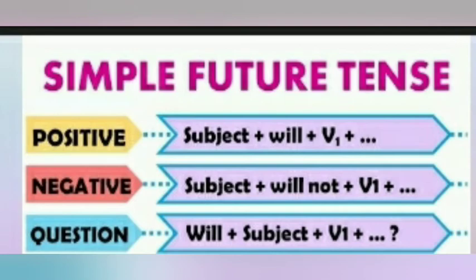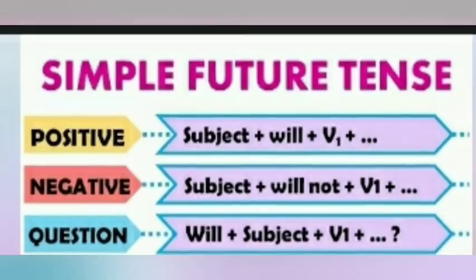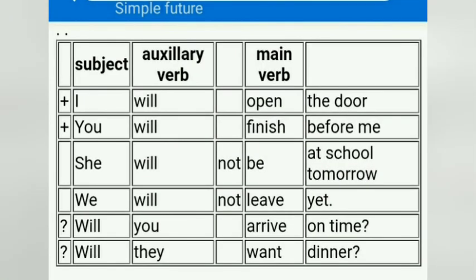Now third type of tense, that is simple future tense. Positive sentence, the structure is subject plus will or shall plus v1. Negative sentence, subject plus will not or shall not plus v1. Interrogative or question, will, shall plus subject plus v1 and question mark. In this table, you can see the examples.